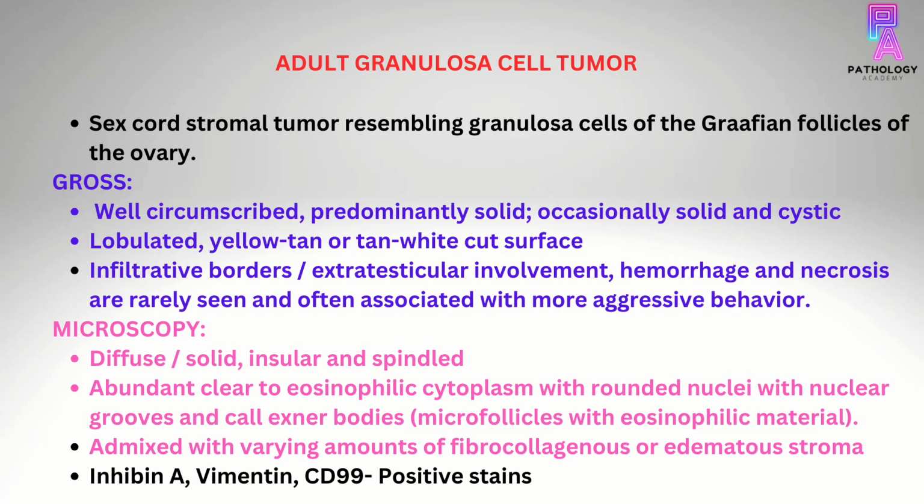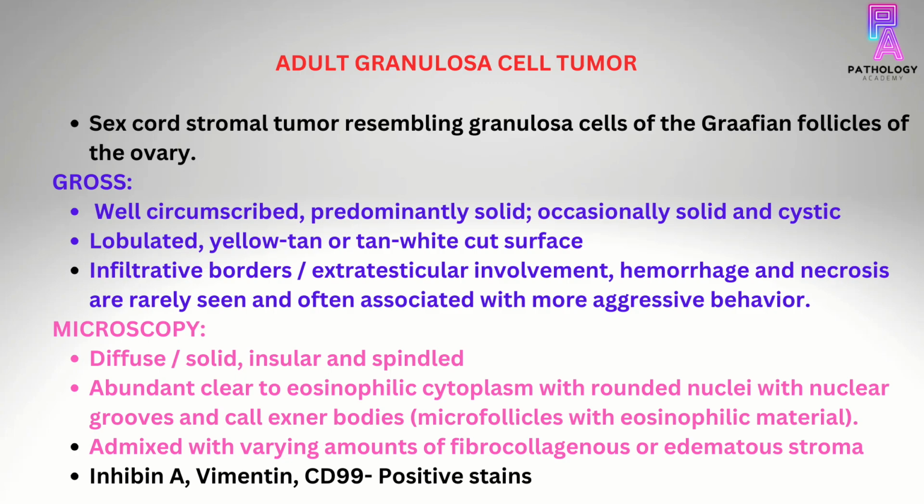Coming to adult granulosa cell tumor. Well, these are sex cord stromal tumors which resemble granulosa cells of the Graafian follicles of the ovary. Grossly, these tumors are well circumscribed and are predominantly solid. Occasionally, they can have solid and cystic components both. These tumors are lobulated, with a yellow tan or tan white cut surface. Infiltrative borders and extratesticular involvement, hemorrhage, and necrosis are rarely seen, and when seen, it's associated with a more aggressive behavior.